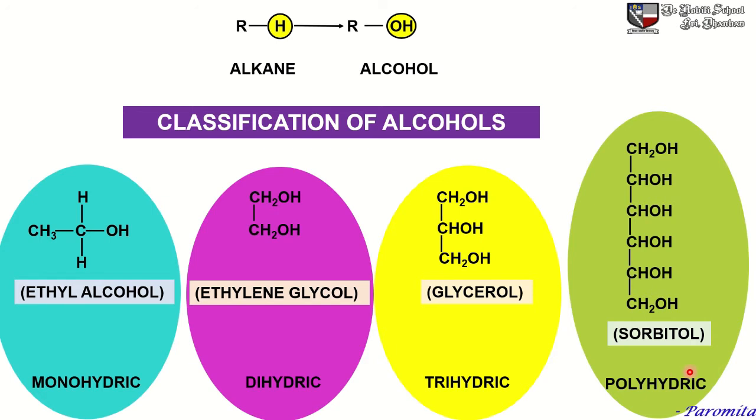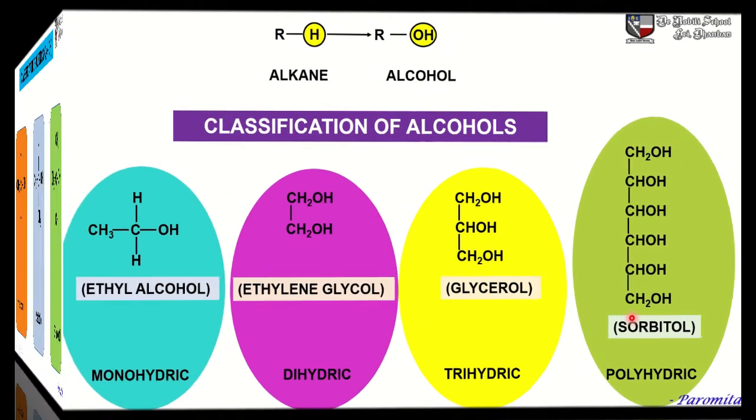Now let us come to the polyhydric alcohol, sorbitol. Here 6 hydroxy groups are attached to different carbon atoms. So the alcohols where more than 3 hydroxy groups are attached to different carbon atoms are termed as polyhydric alcohols.